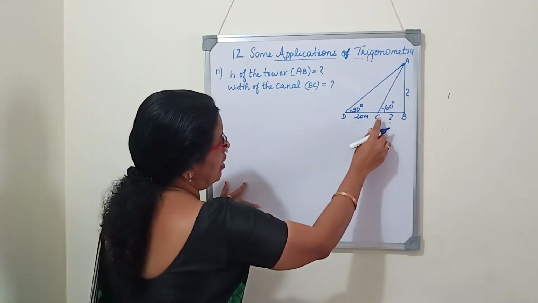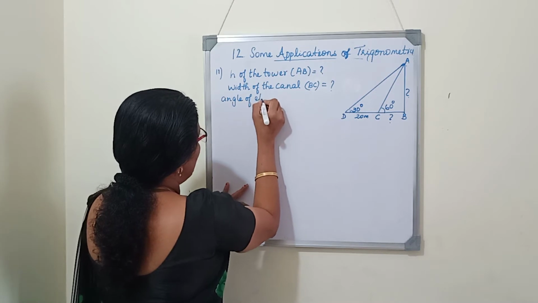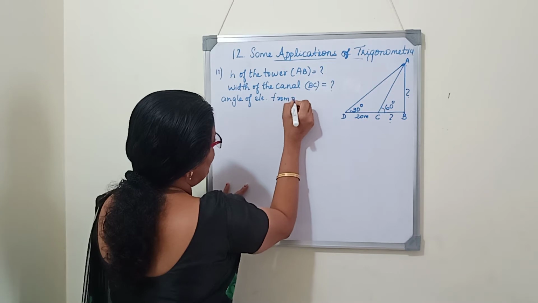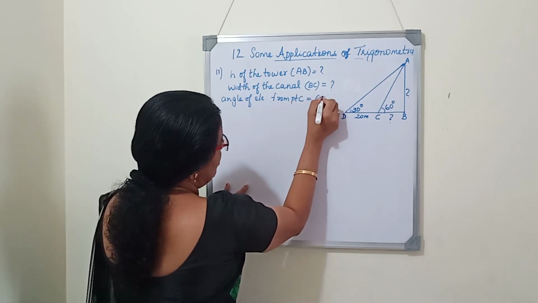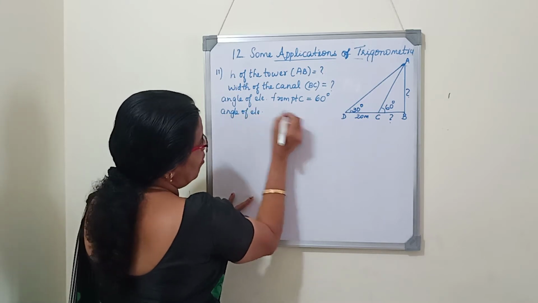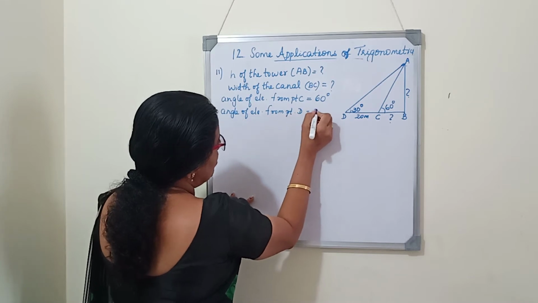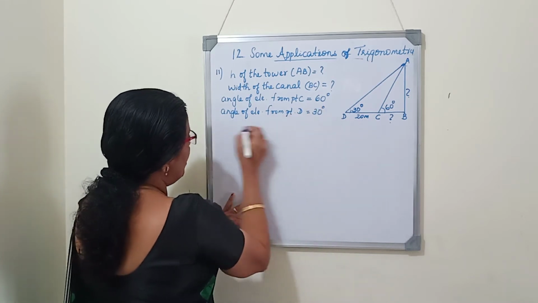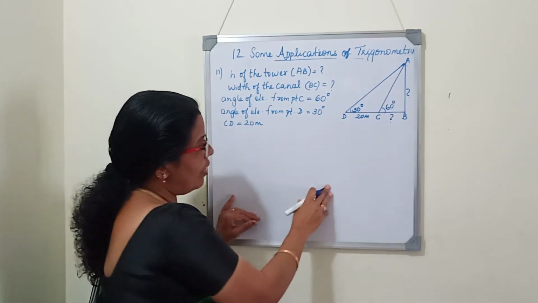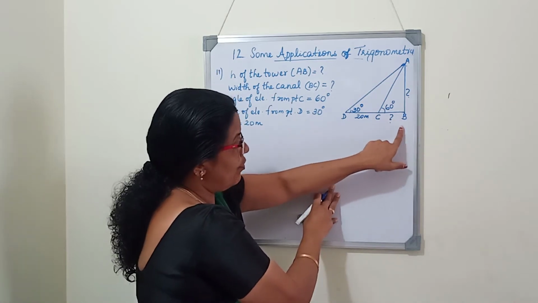So the angle of elevation from point C is 60 degree, and the angle of elevation from point D equals 30 degree. CD is 20 meter. These are the values given in the question. We have to find out the height of the tower and the width of the canal.